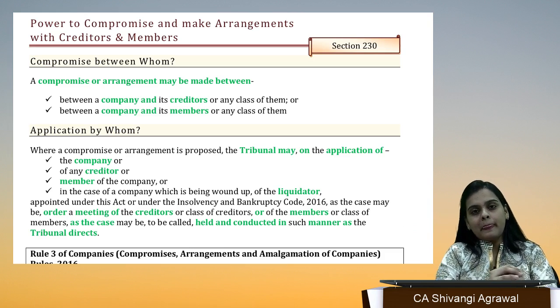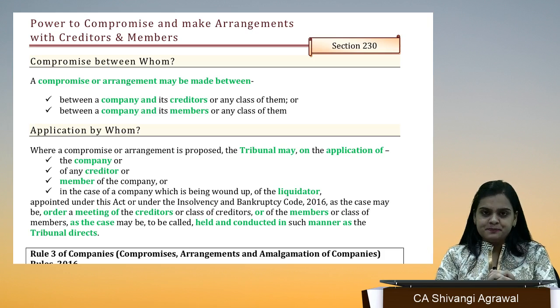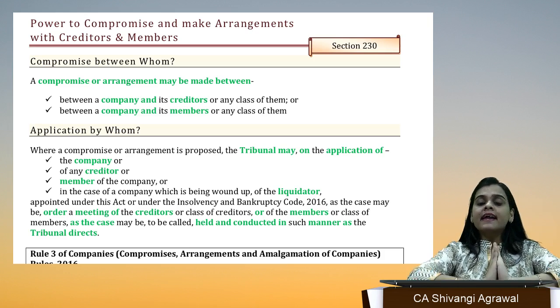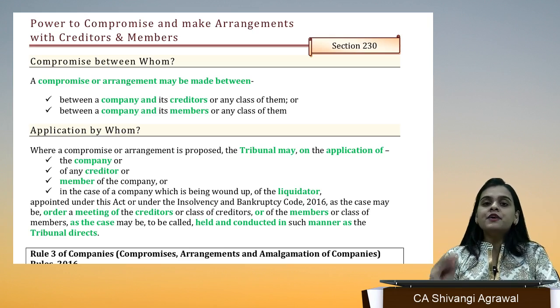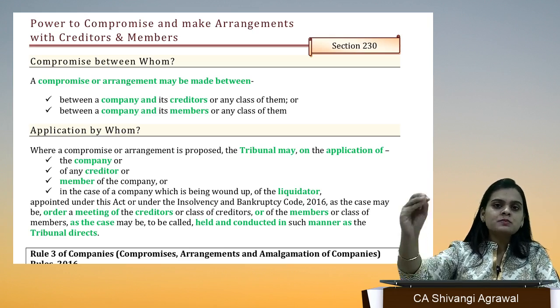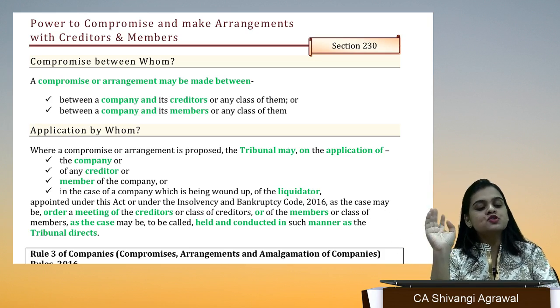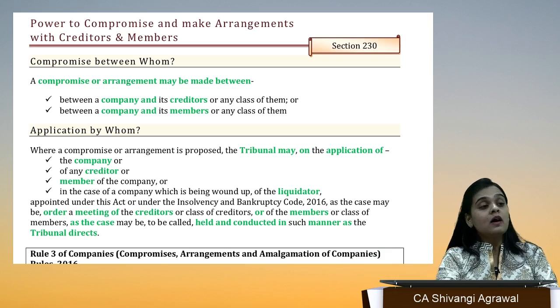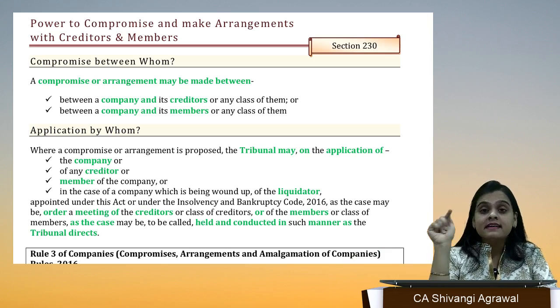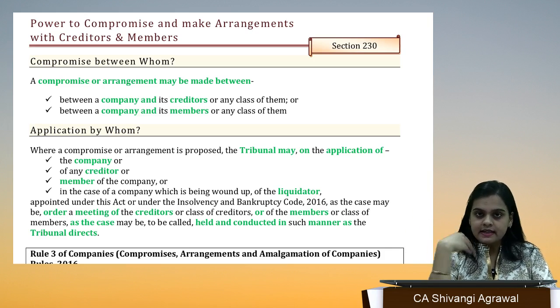Why? Why do you think anyone is going to compromise anything? Supposedly I am a company and I owe an amount of 5 lakhs to Mr. X. So the company has to pay 5 lakhs to Mr. X. Mr. X is the creditor of the company.